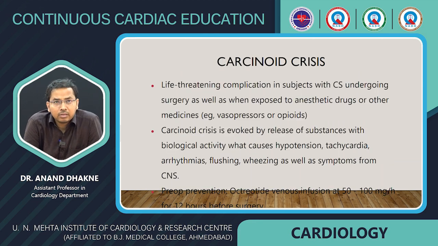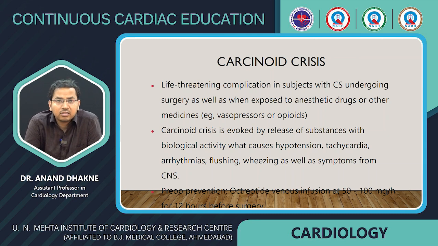Carcinoid crisis. Carcinoid crisis is a life-threatening complication in subjects with carcinoid syndrome undergoing surgery, as well as when exposed to anesthetic drugs or other medicines like vasopressors and opioids.